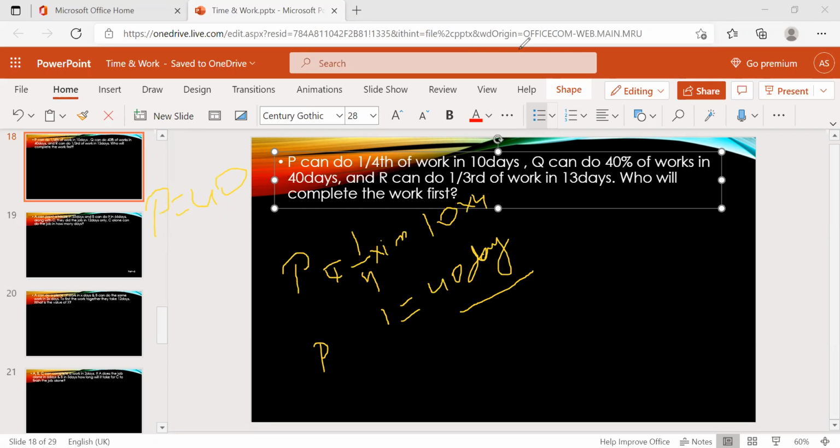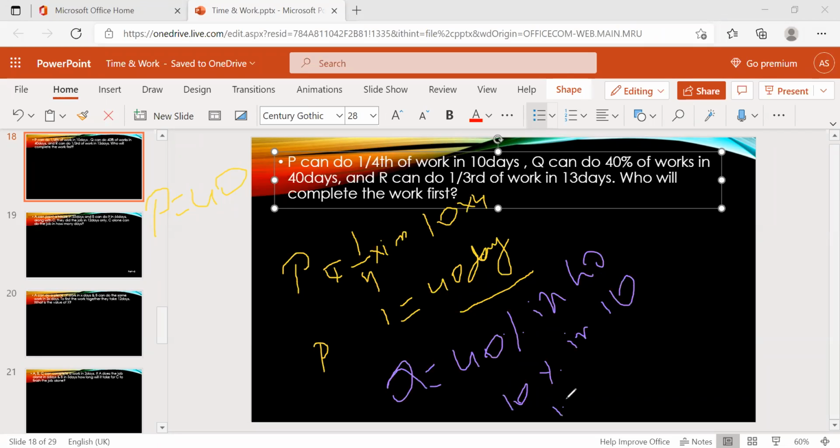Now, another person, Q. Q will do 40% of work in 40 days. So 10% in 10 days, so 100% in 100 days. So Q will complete the same work in 100 days.